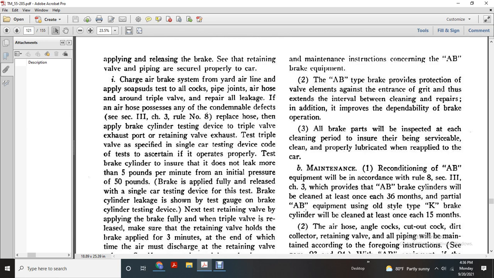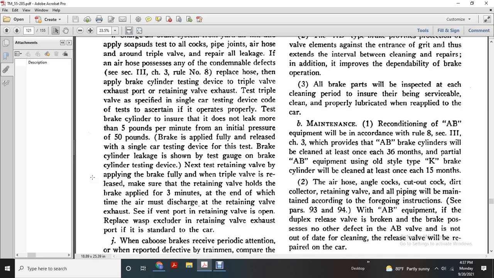replace the hose. Then apply the brake cylinder testing device to the triple valve with the exhaust port and retaining valve. Test the triple valve with the single car test device code to see if they operate properly. Test the brake cylinder to ensure that it does not leak more than 5 pounds per minute. The initial pressure is 50 pounds with the brake applied and the single car test device fully released. Brake cylinder leakage is shown on the test gauge of the brake cylinder test device.